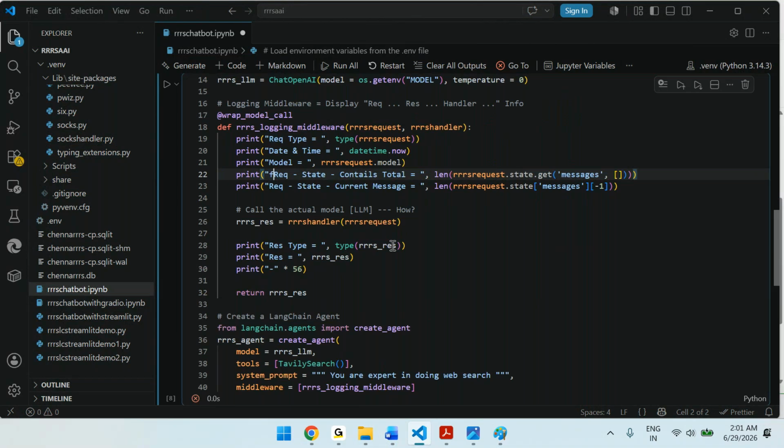Let me do one thing. I will write a function like this. Then we no need to have this. Put this len of request.state.get messages. Then this one, this one, this one, 1, 2, 1 bracket, 2 brackets, then this one. Then finally close this.